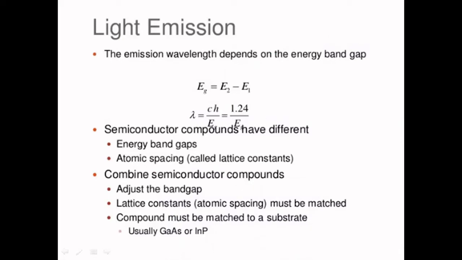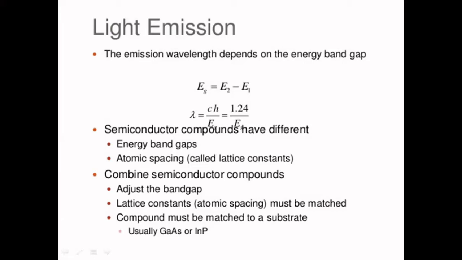So the emission wavelength depends on the energy band gap given by Eg equal to E2 minus E1, where wavelength lambda is C into H by capital E, or C into H is equal to 1.24. Therefore, lambda equal to 1.24 by capital E.